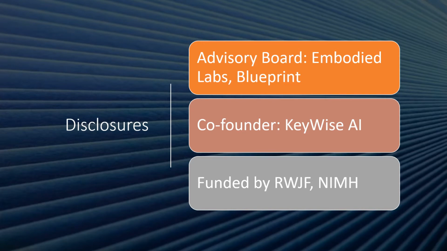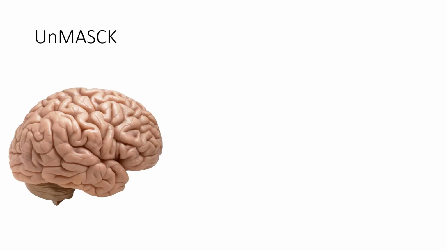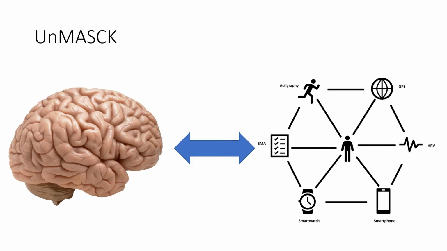The work that I'm going to be talking about today was funded by the Robert Wood Johnson Foundation, as well as the National Institutes of Mental Health. And I'm going to be focusing on one of our current studies called Unobtrusive Monitoring of Affective Symptoms and Cognition using Keyboard Dynamics, or UNMASK. And what we're doing with UNMASK is that we're using neuroimaging to look at neural correlates of mood disorders and to see how they relate to how we interact with our smart connected devices like smartphones.